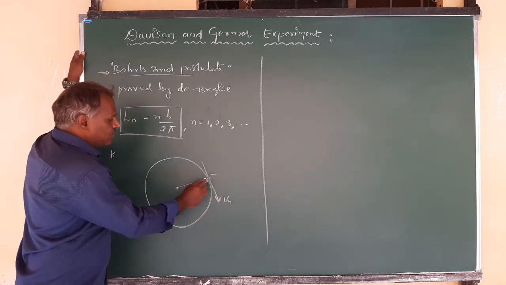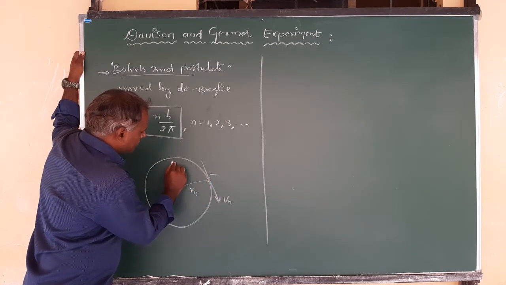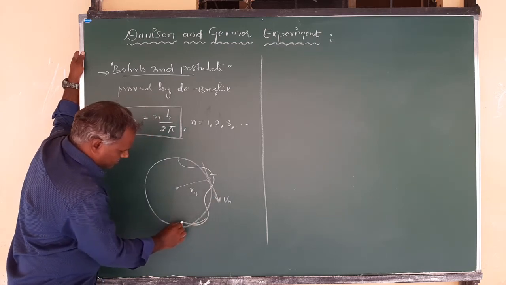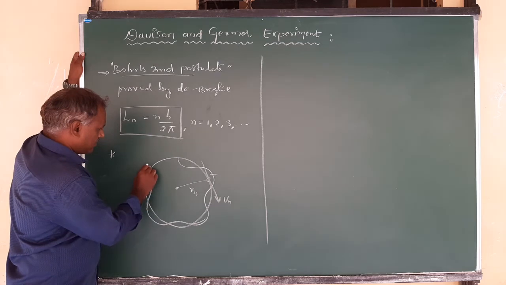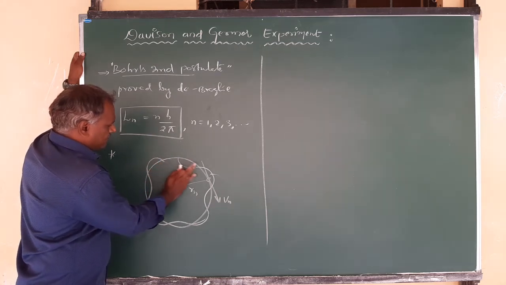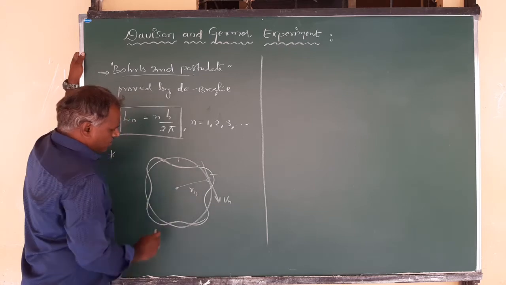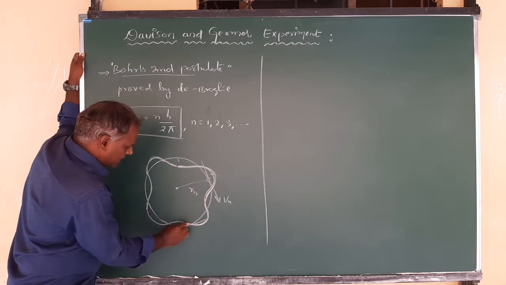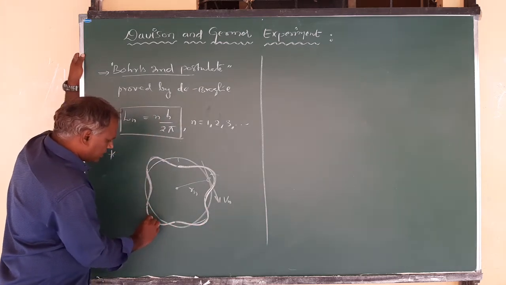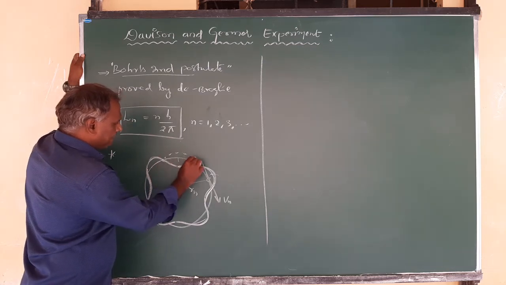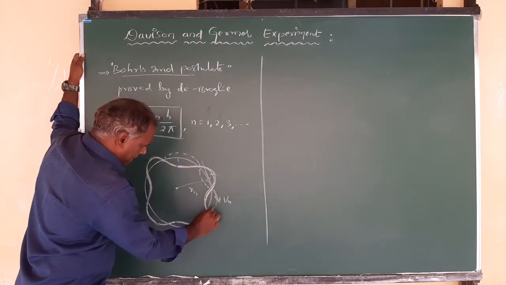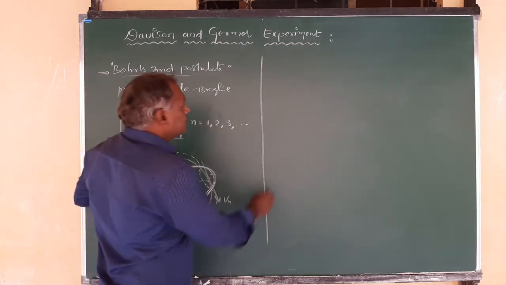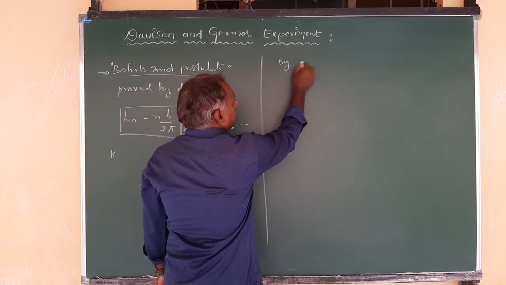So the wave nature can be observed like this, you have the wavelengths associated with the electron revolving around the nucleus.